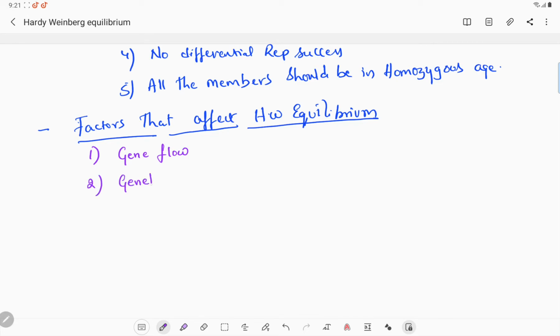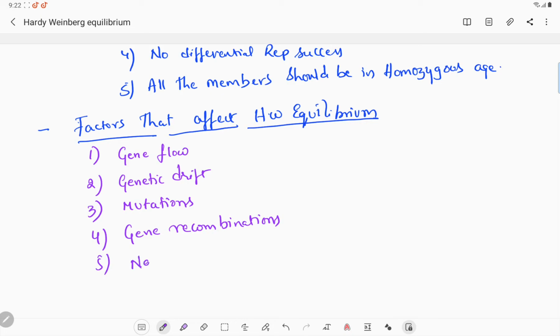Genetic drift, mutations, gene recombinations, and natural selection. So these are the factors that affect the Hardy-Weinberg equilibrium.